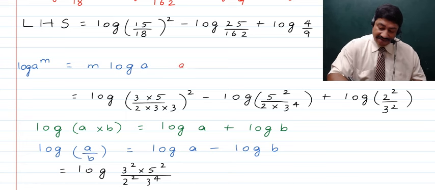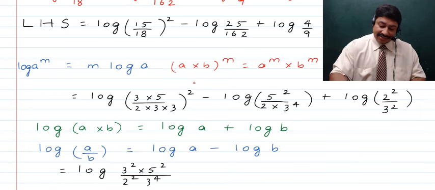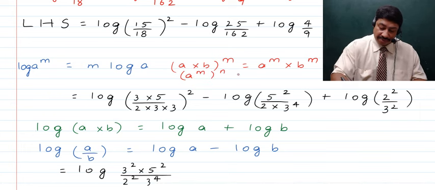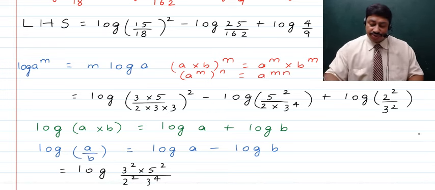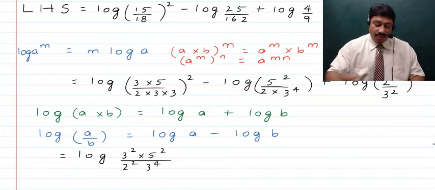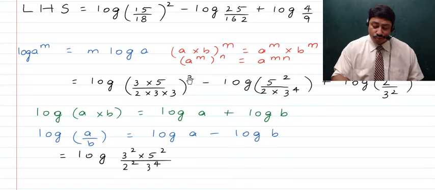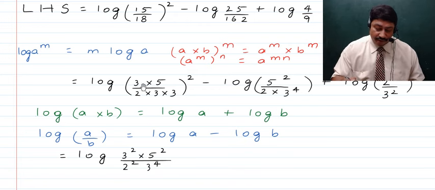One, that if we have a into b, which is raised to the power m, then this is going to become equal to a raised to the power m, which will be multiplied with b raised to the power m. And at the other time, if say we have some a raised to the power m, which is whole raised to the power n, then that becomes equal to a raised to the power m into n, right? So we have used this rule as well here when we talked about 3 raised to the power 2 becoming 3 raised to the power 2 whole raised to the power 2, that is 3 raised to the power 4.